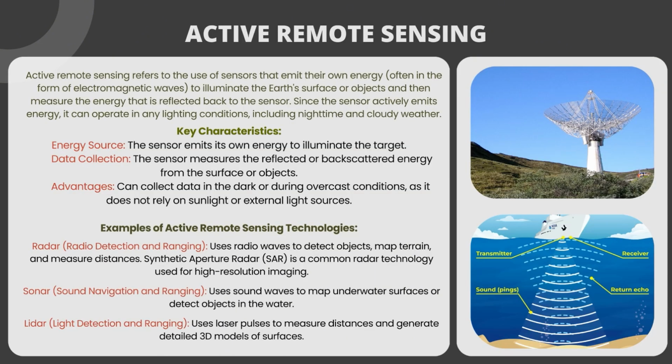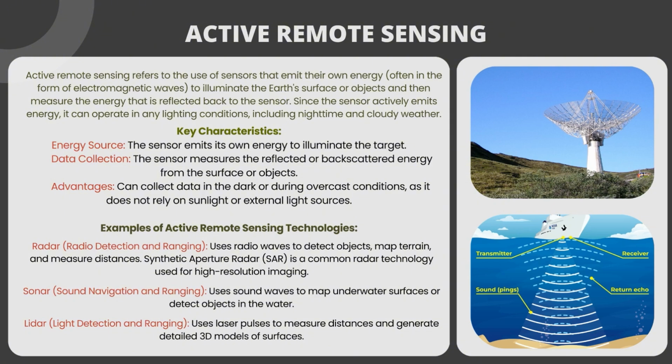Active remote sensing. Active remote sensing refers to the use of sensors that emit their own energy, often in the form of electromagnetic waves, to illuminate the Earth's surface or objects, and then measure the energy that is reflected back to the sensor. Since the sensor actively emits energy, it can operate in any lighting conditions, including nighttime and cloudy weather.